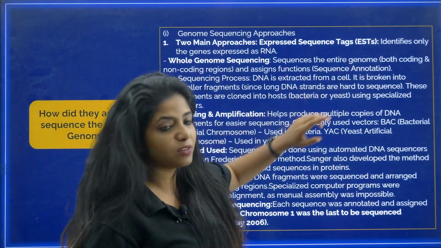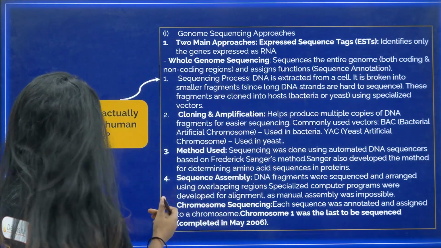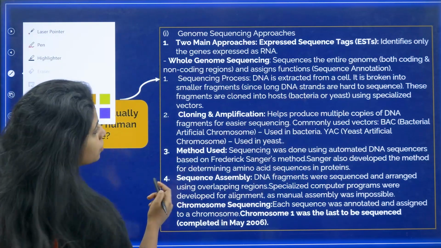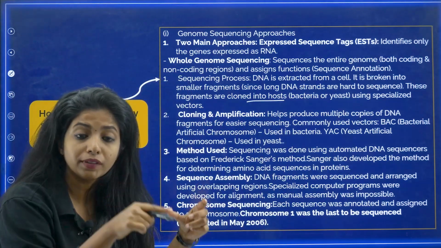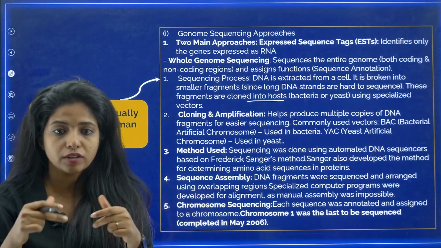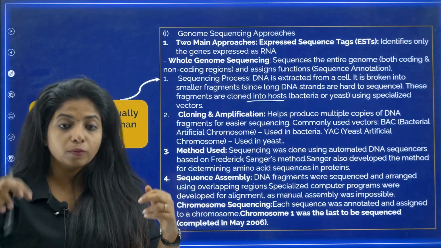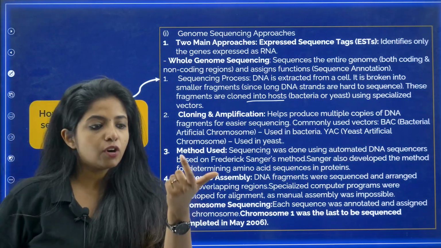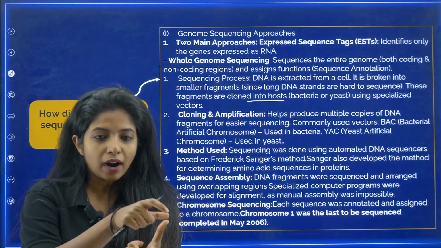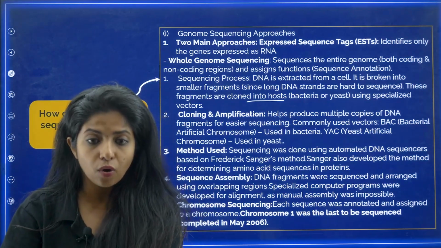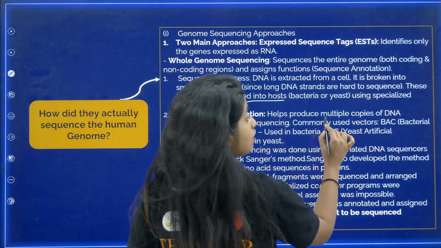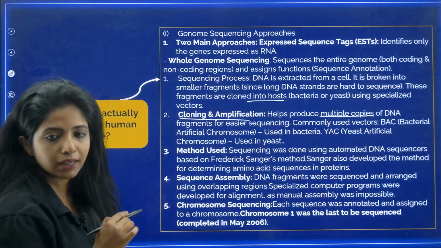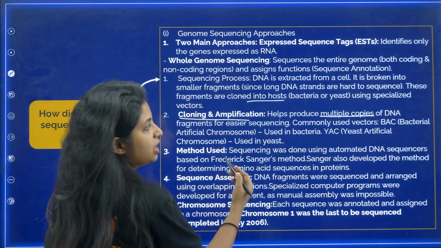DNA is extracted from a cell, first thing. It is broken down into small fragments, my dear children, okay? And these fragments are cloned into a host. You put these fragments into a host because obviously you need to amplify them. You want to make multiple copies, so that if we are not able to understand one particular thing, we can focus on the next one, right? So next was cloning and amplification. It helps produce multiple copies of the DNA fragments for easier sequencing.